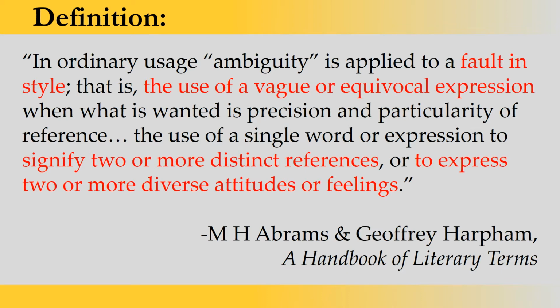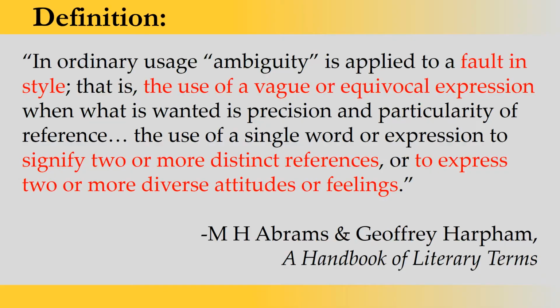Now, ambiguity denotes the use of vague language, vague vocabulary, and equivocal kinds of things in literature. It means there is double meaning, multiple meanings. A word carries more than one meaning, so there are two meanings of a word or multiple meanings of a word. These kinds of things you find in ambiguity.